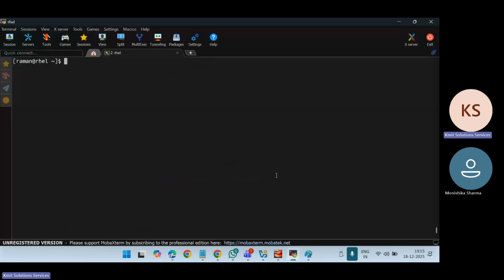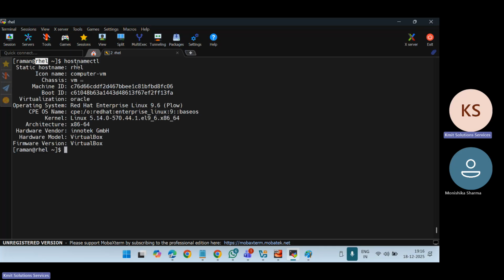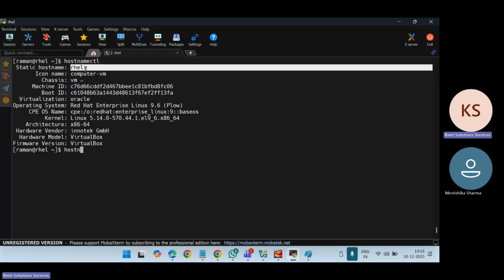So tell me, what is the hostname of this system without running any command? What is the hostname of this system? RH here. Very good. Whatever is written after the @ is the hostname, or you can run the hostnamectl command. It will tell the static hostname. You can also check with the hostname command. This one also gives you the hostname.